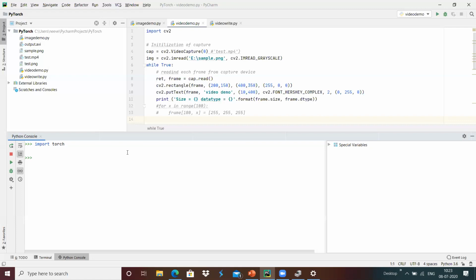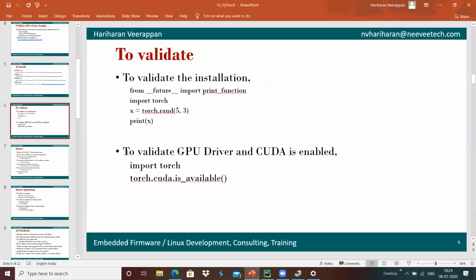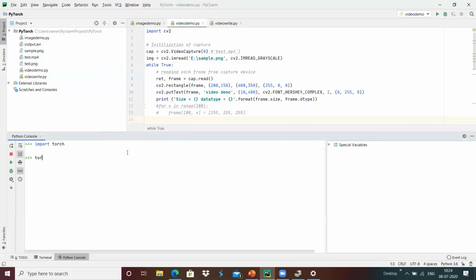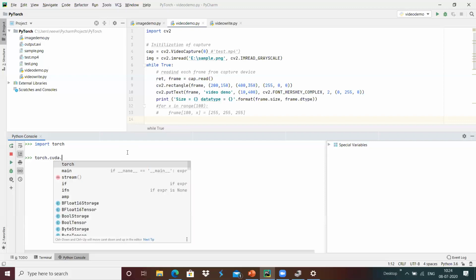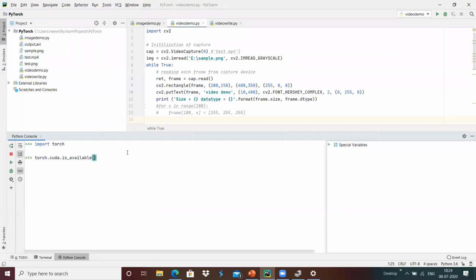and we wanted to confirm whether the PyTorch environment and our NVIDIA CUDA toolkit have been linked properly or not. Whether the PyTorch installation has detected the NVIDIA CUDA toolkit, we can confirm with the help of torch.cuda.is_available.